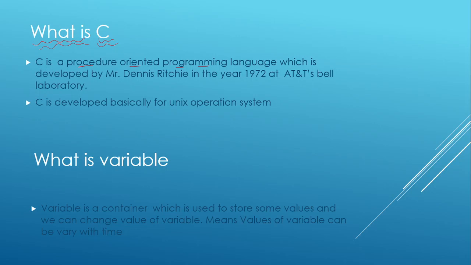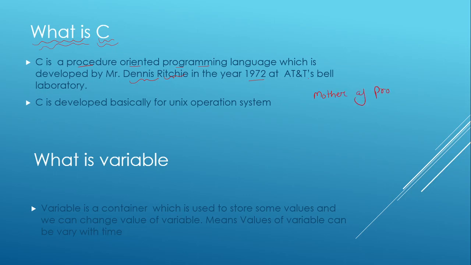Okay, and this language is developed by whom? It is developed by Mr. Dennis Ritchie in the year 1972 at AT&T's Bell Laboratory, which is in USA. Why is C developed? Basically C is developed for Unix operating system, and still it is called the mother of all the programming languages.